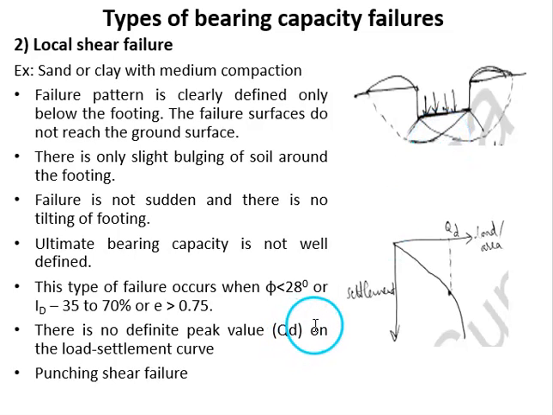This type of failure occurs when the phi value is less than 28 degrees, or when the density index is between 35 and 70%, and when the void ratio is greater than 0.75. Here there is no definite peak value in the load settlement curve, so we have to find the ultimate load based on either the single tangent method or the double tangent method.